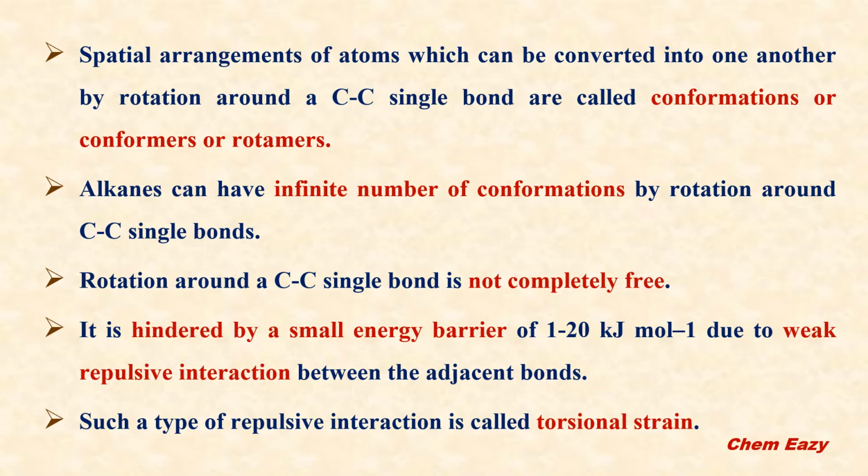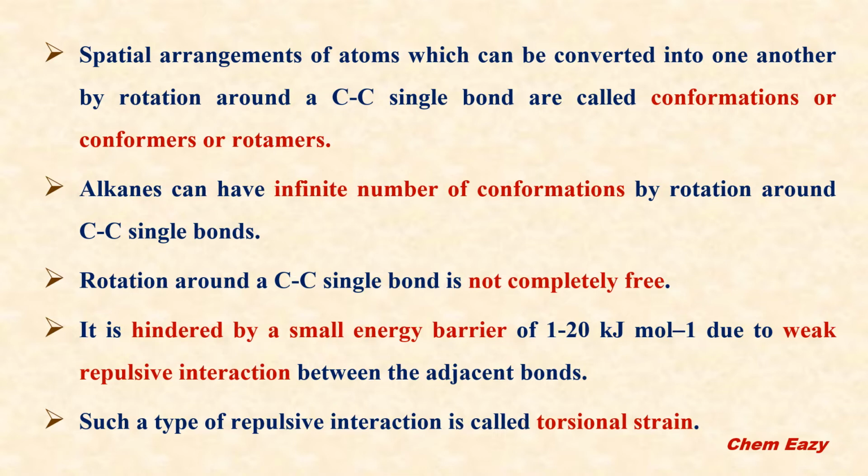By means of rotation about a carbon-carbon single bond, one spatial arrangement can be converted into another type of spatial arrangement. This is called conformations or conformers or rotamers. Alkanes can have an infinite number of conformations by rotation around the carbon-carbon single bond, but the rotation around the carbon-carbon single bond in alkanes is not completely free.